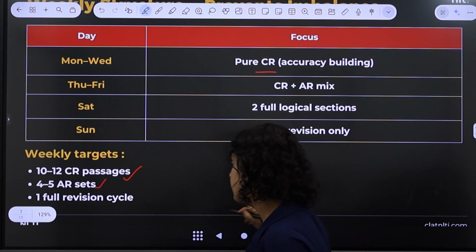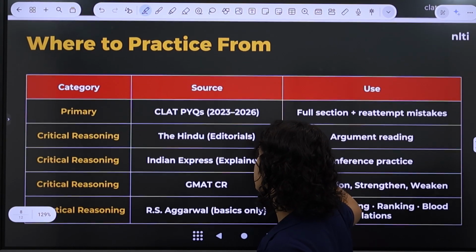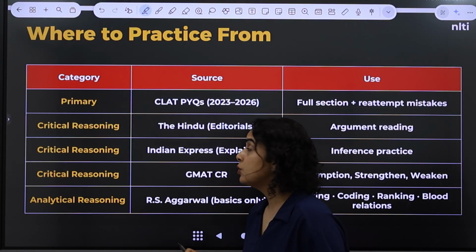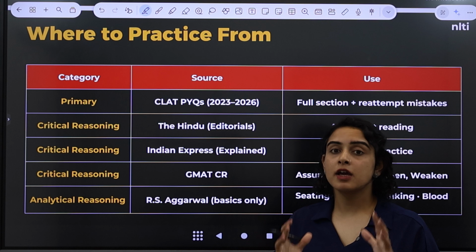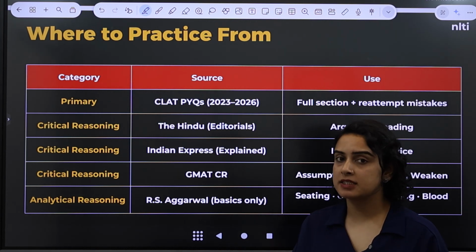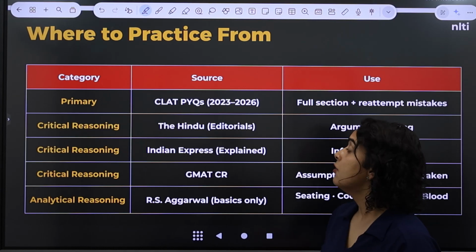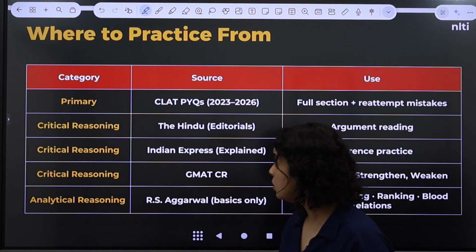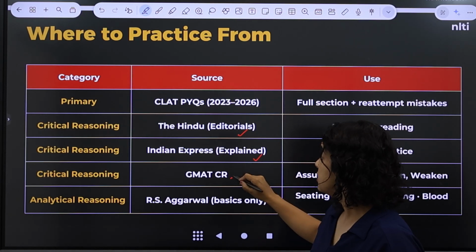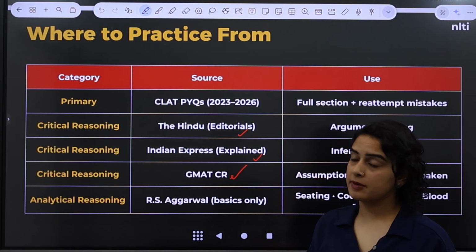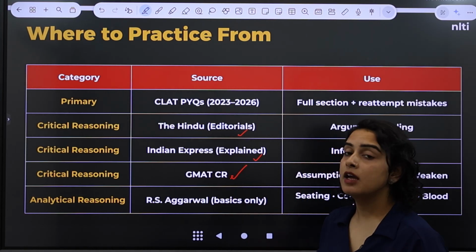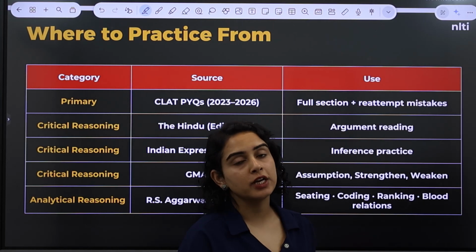Now, one very important question that you might have is where can you actually practice all of it from? Primarily, you should be focusing on the PYQs. Please use the CLAT PYQs to understand the type of questions that are being tested in the logical reasoning section. For critical reasoning, you can also refer to editorials from The Hindu, The Indian Express, and books that are used for GMAT. For analytical reasoning, you can resort to R.S. Agarwal. It is going to really help you polish your entire preparation.